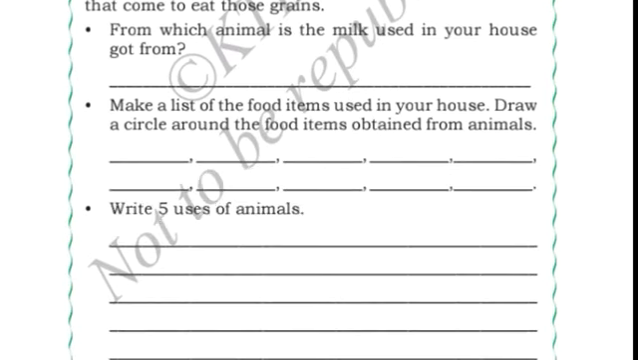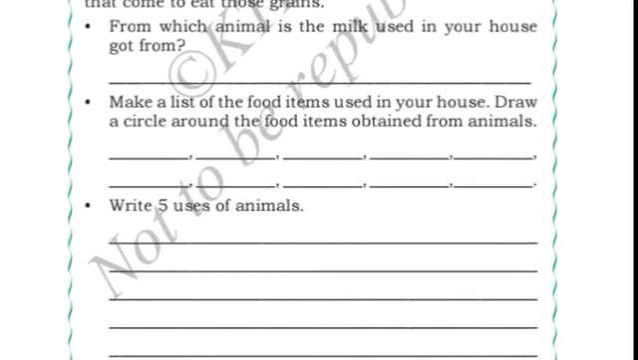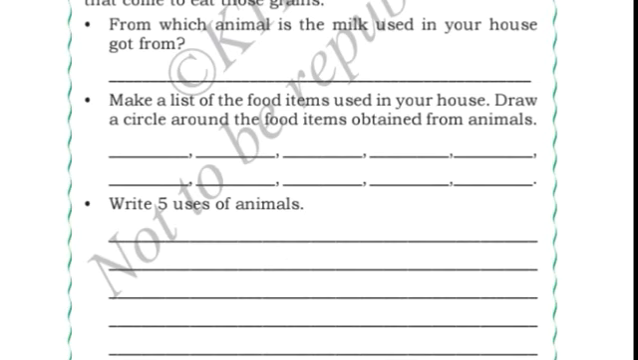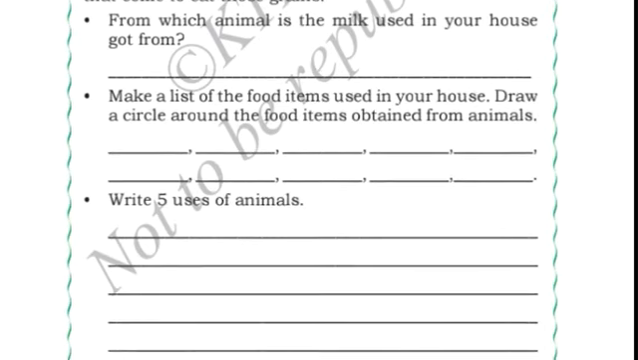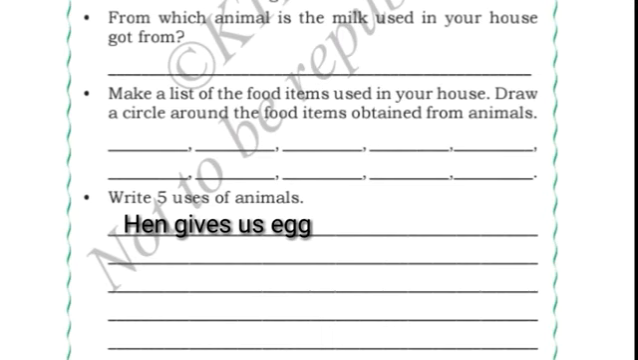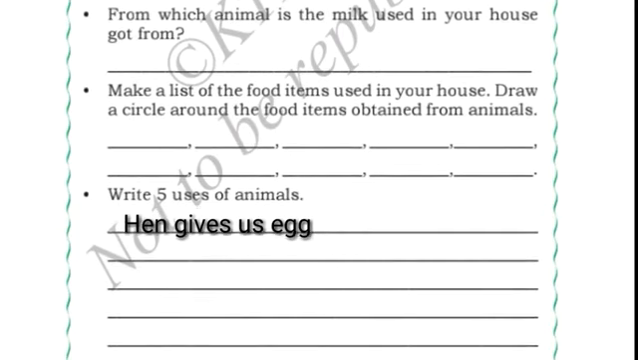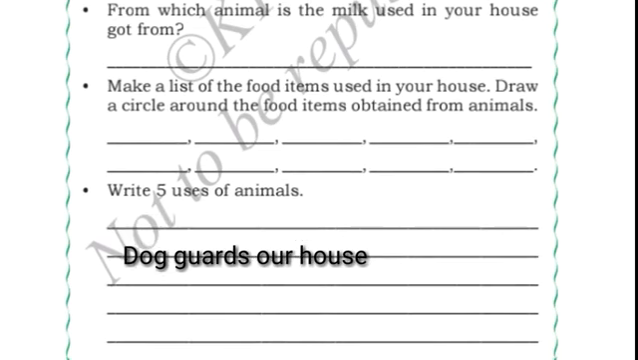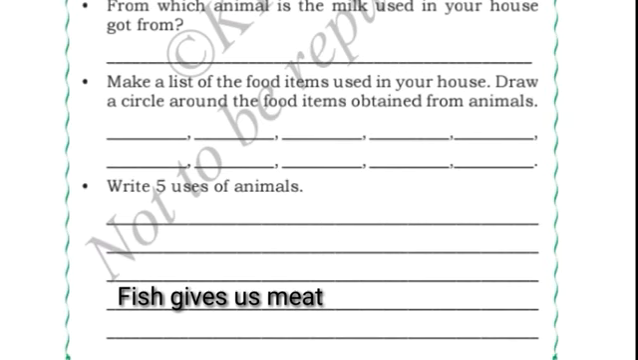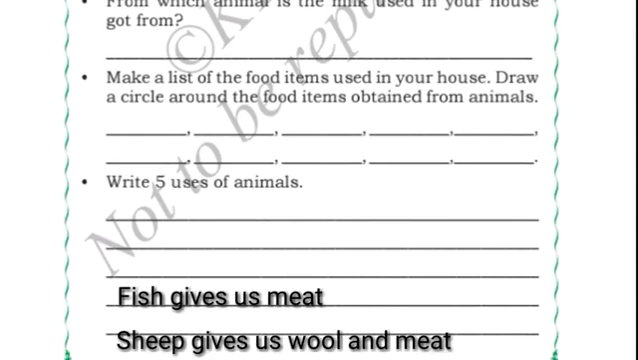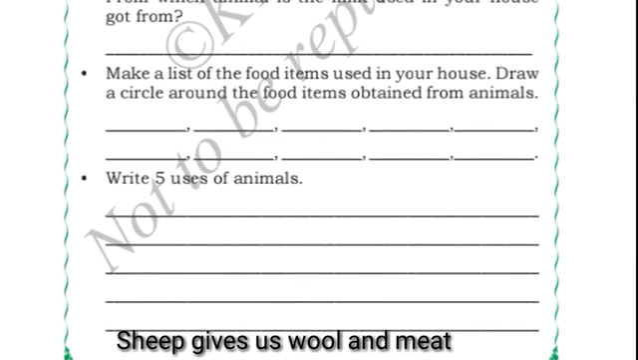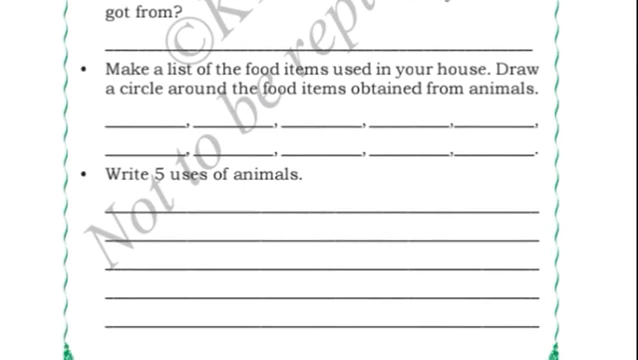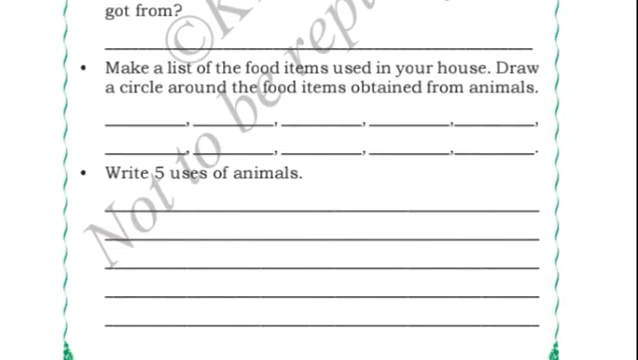Okay, now write 5 uses of animals. Let us write 5 uses of animals. First, let us write: hen gives us egg, dog guards our house, fish gives us meat, sheep gives us wool and meat, and last, cow gives us milk. Like this we can write whichever uses of animals you want to write here. Okay, next,